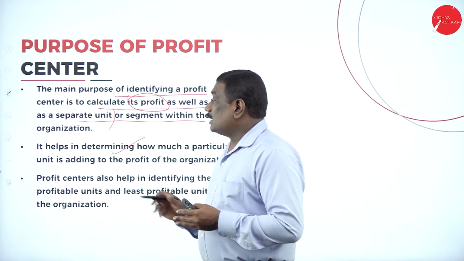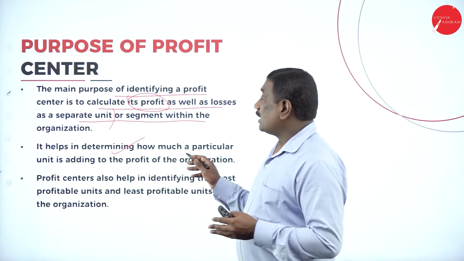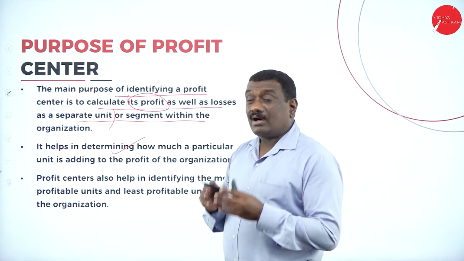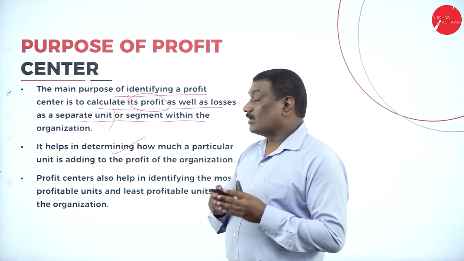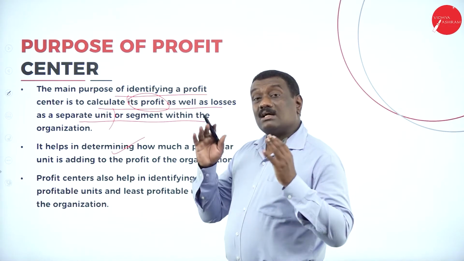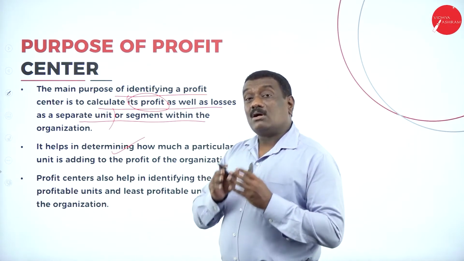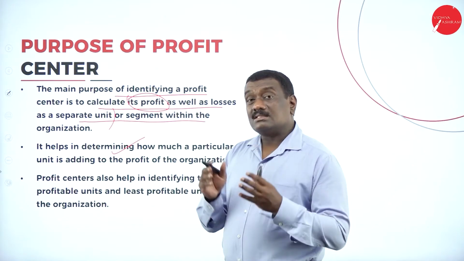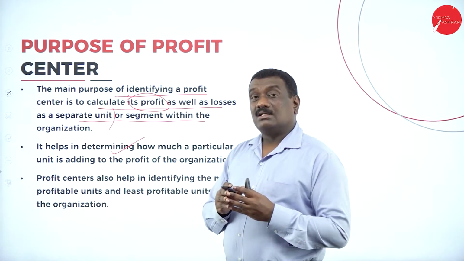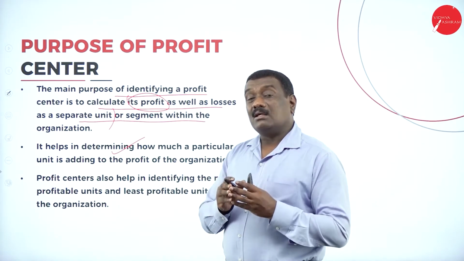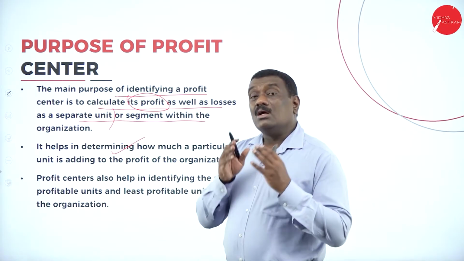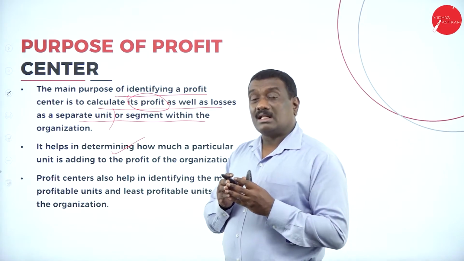Secondly, the main purpose is that it helps in determining, means finding out, how much a particular unit is adding to the profit of the organization. Now, if there are 7 departments, how much is each department generating in profits? How much are they contributing towards the profit of the organization?